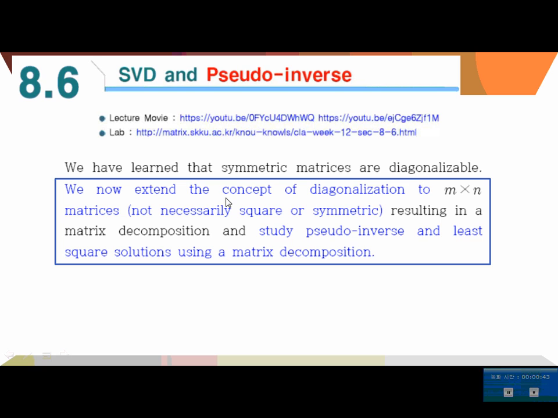So we now extend the concept of matrix diagonalization to m by n matrices, not necessarily square or symmetric, resulting in a matrix decomposition, and study pseudo-inverse and least square solution using this matrix decomposition. You will find some useful websites and movie clips on the lecture on singular value decompositions here.